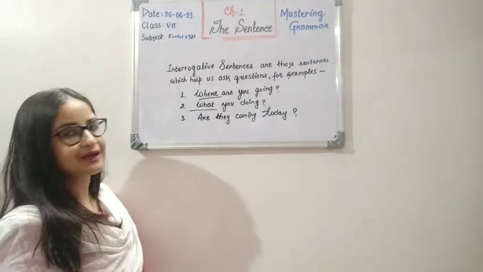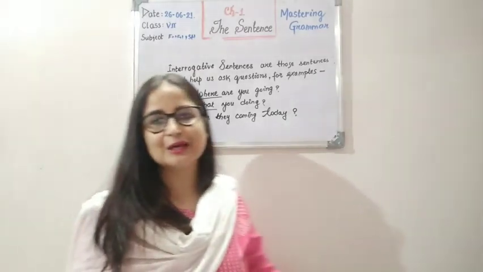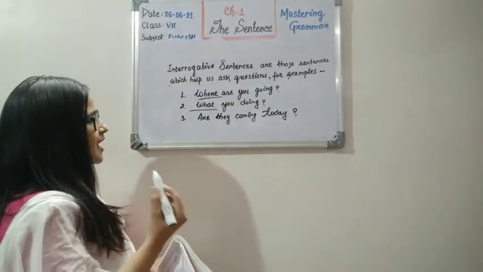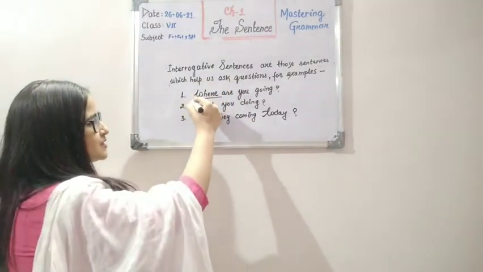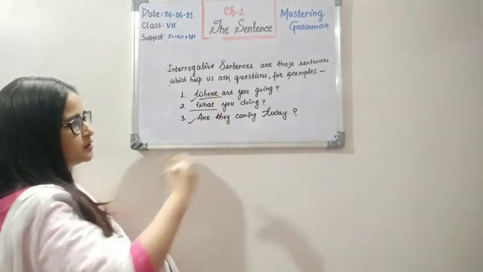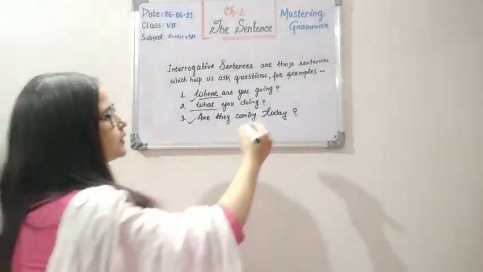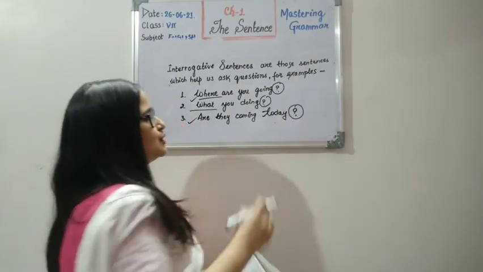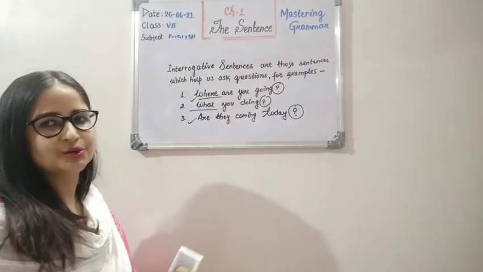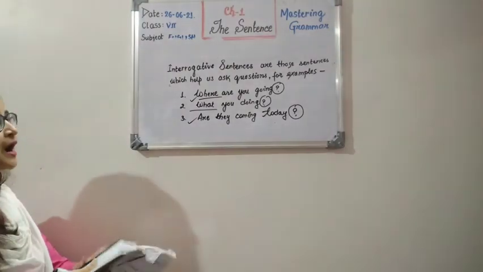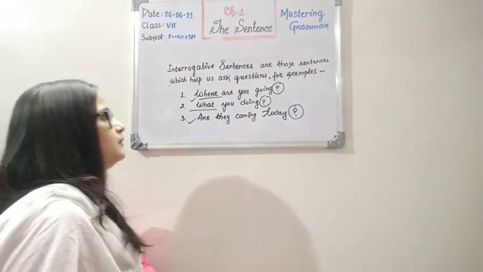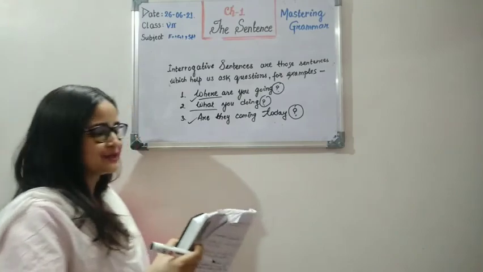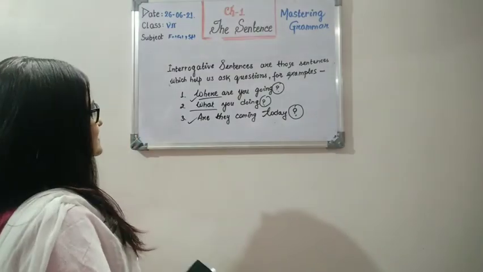If I ask you, are they coming today, you can answer it with a yes or a no. So some questions are WH questions and some are yes or no questions. You can also observe that there is a question mark at the end of each sentence. This is one of the features of interrogative sentences.